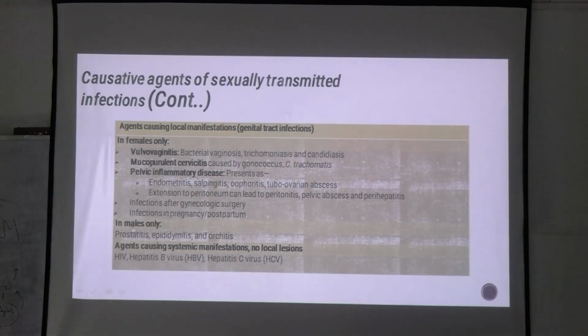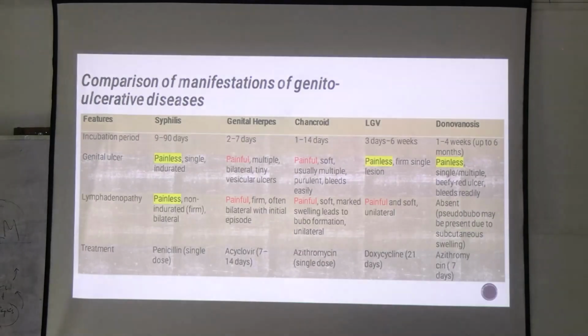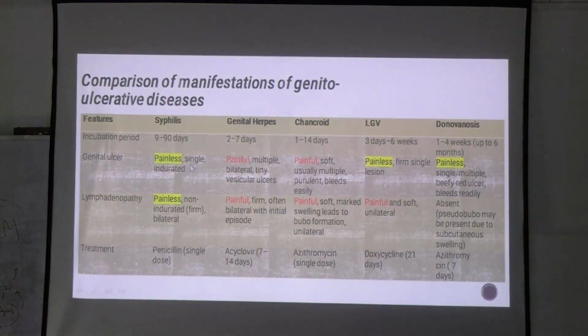And in males, what are the organs? Prostatitis, epididymitis and orchitis. These are seen in males. Okay. We are not going to talk about systemic infections. You just have to remember that there is hepatitis B, C and HIV. Okay. Coming to genital ulcerative disease. When you talk about genital ulcerative disease, you see what is the character of this genital ulcer that is there. So when the patient comes to you, you ask for pain. If it's painless, then what kind of lymphadenopathy is there? So today, you are going to study these 5 diseases.